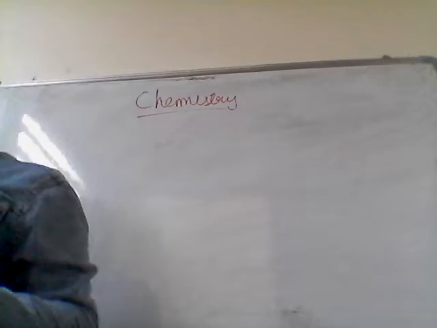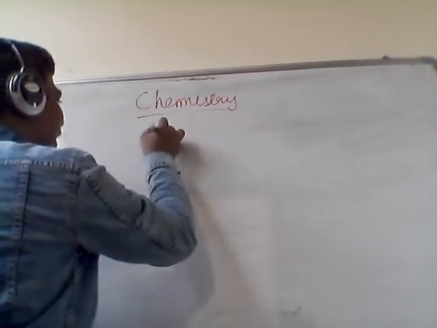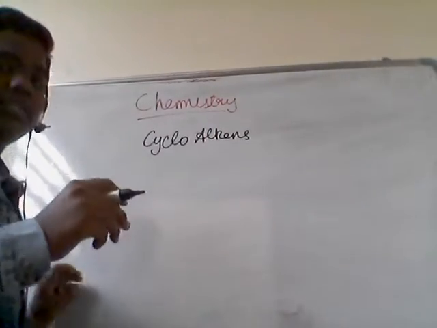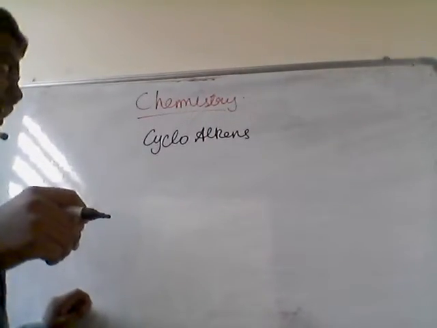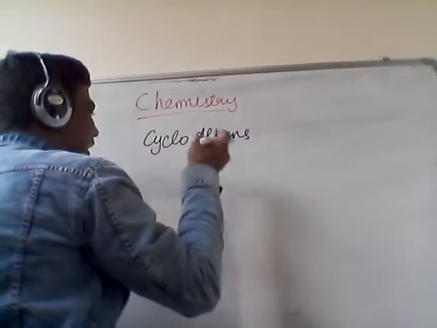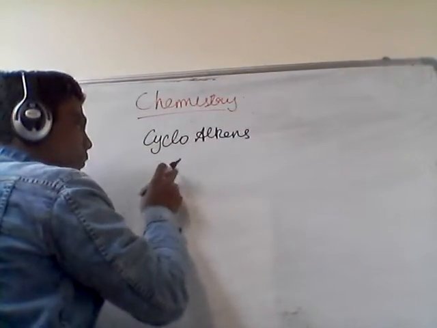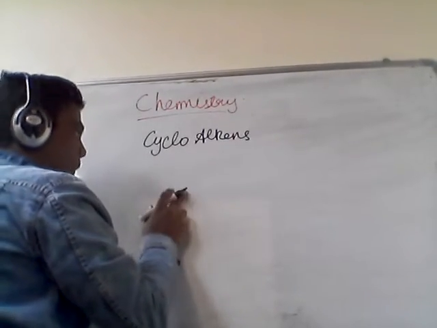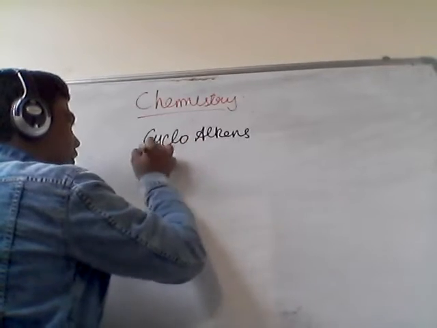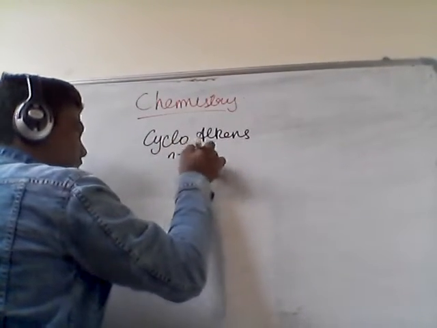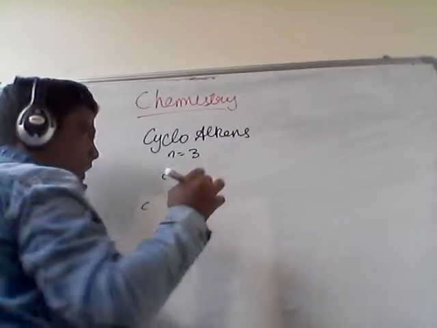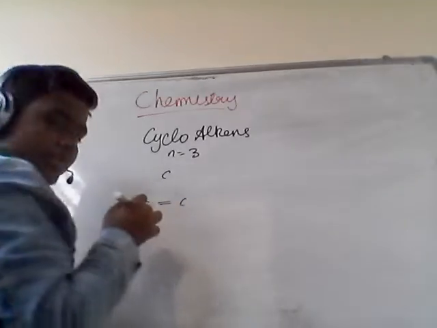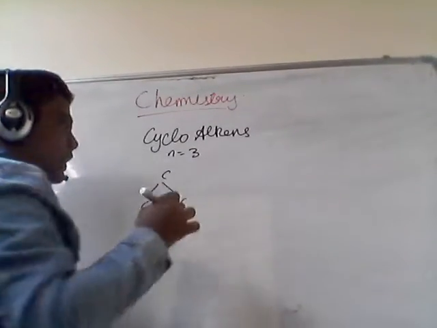Cycloalkenes, same as we had for alkane, alkene, alkynes, we would have the same for cycloalkenes also, because cyclo means again a cycle. Alkene means at least one double bond between two carbon atoms. I already said cyclos always start with n equals 3. So I am arranging 3 carbon atoms like this, and since it is an alkene, a double bond here and then single bonds.